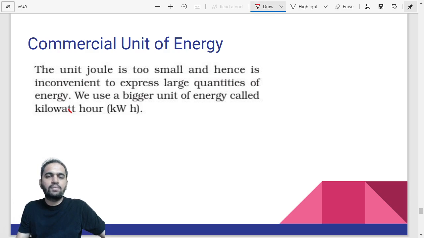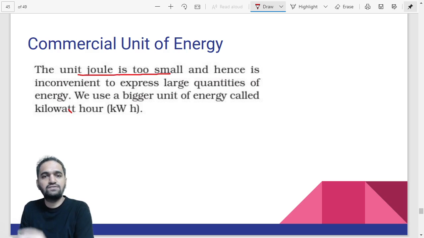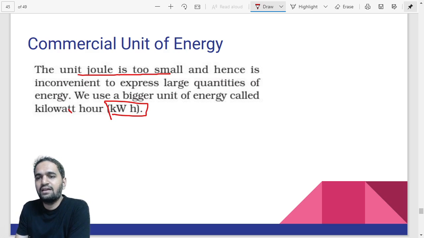So hence, the unit which you are using, like joule, is very small. The unit of joule which you are using is very small. We need to use a higher unit for commercial purposes, that is for other commercial applications. So the unit we are using is kilowatt hour. Now, how to show that? Let's say kWh is the unit of energy. Let me just show you how that is the unit of energy.